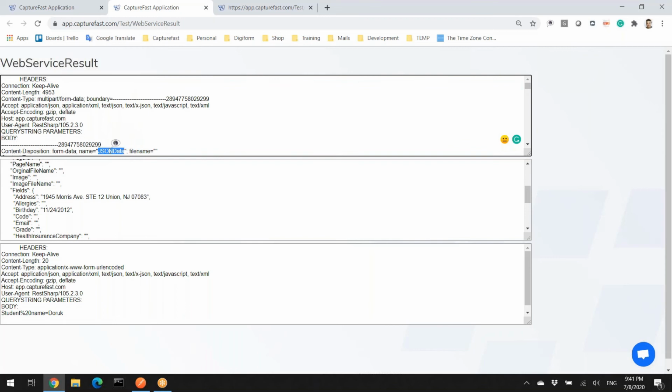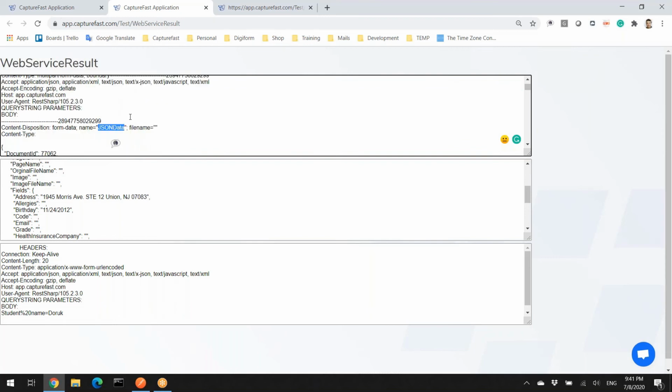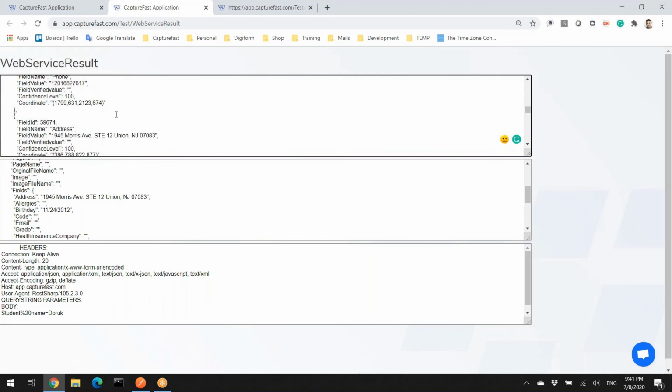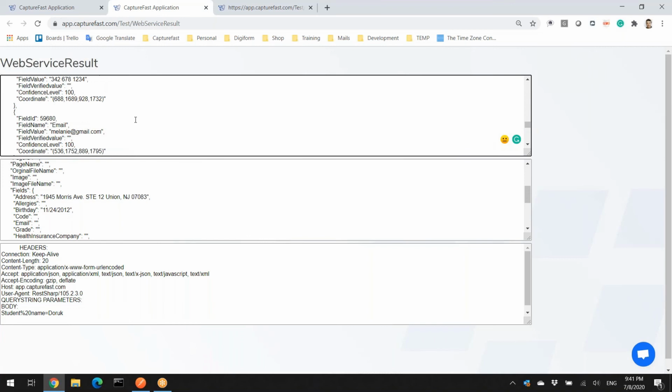Here, JSON data, and all the extracted data in JSON format in that field. You can see all of them are here. You see each one: the student name, Jackson, the confidence level, and the coordinates in the page. Okay, last name, Storm, birthday, that one. So second grade, state, everything is here. You can see this is one single JSON file. So you can easily use that JSON data to populate your third-party system.